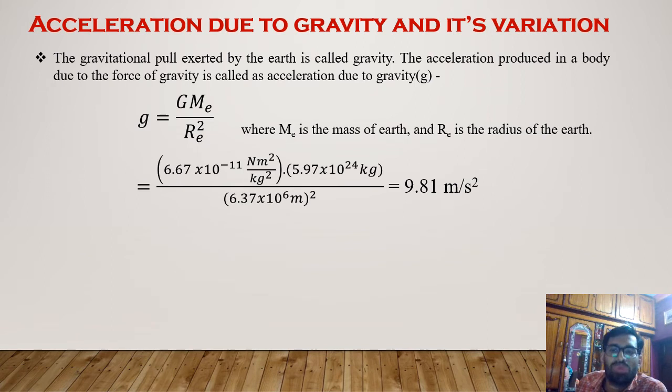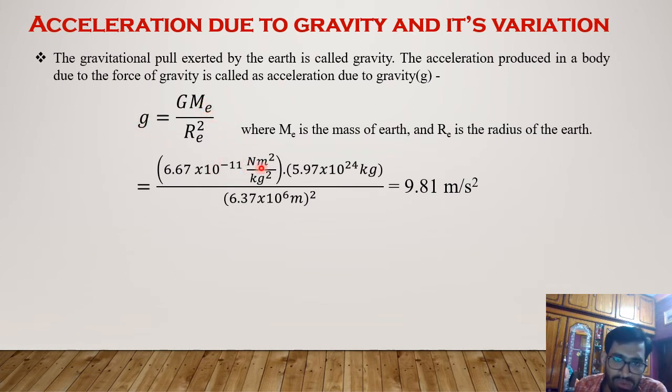The acceleration produced in a body due to the force of gravity is called acceleration due to gravity, which is denoted by g. And g is equal to the product of the universal gravitational constant and the mass of the Earth, divided by the square of the radius of the Earth. Here, RE is the radius of the Earth and ME is the mass of the Earth.